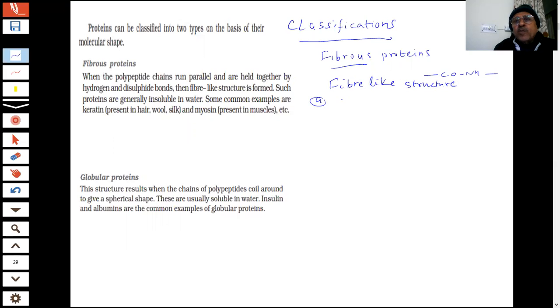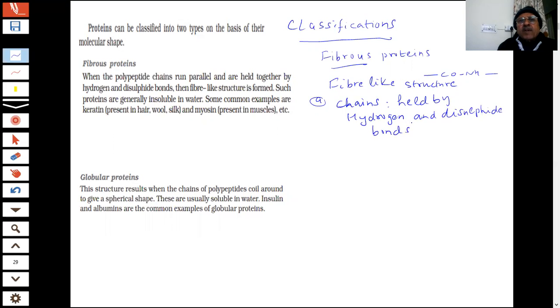There are chains of amino acids, okay? And these chains are held by hydrogen and disulfide bonds, students, in them. This is a point to be noted.